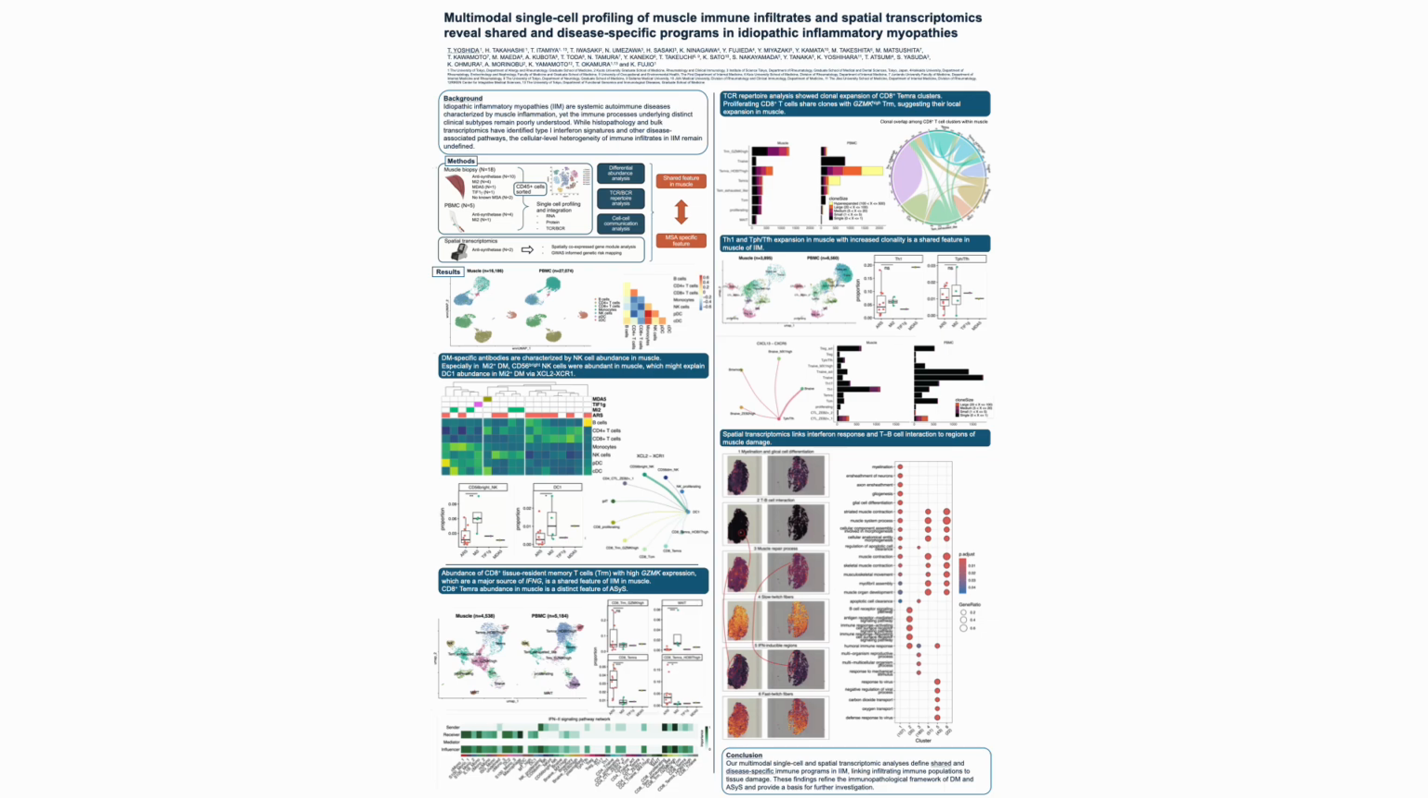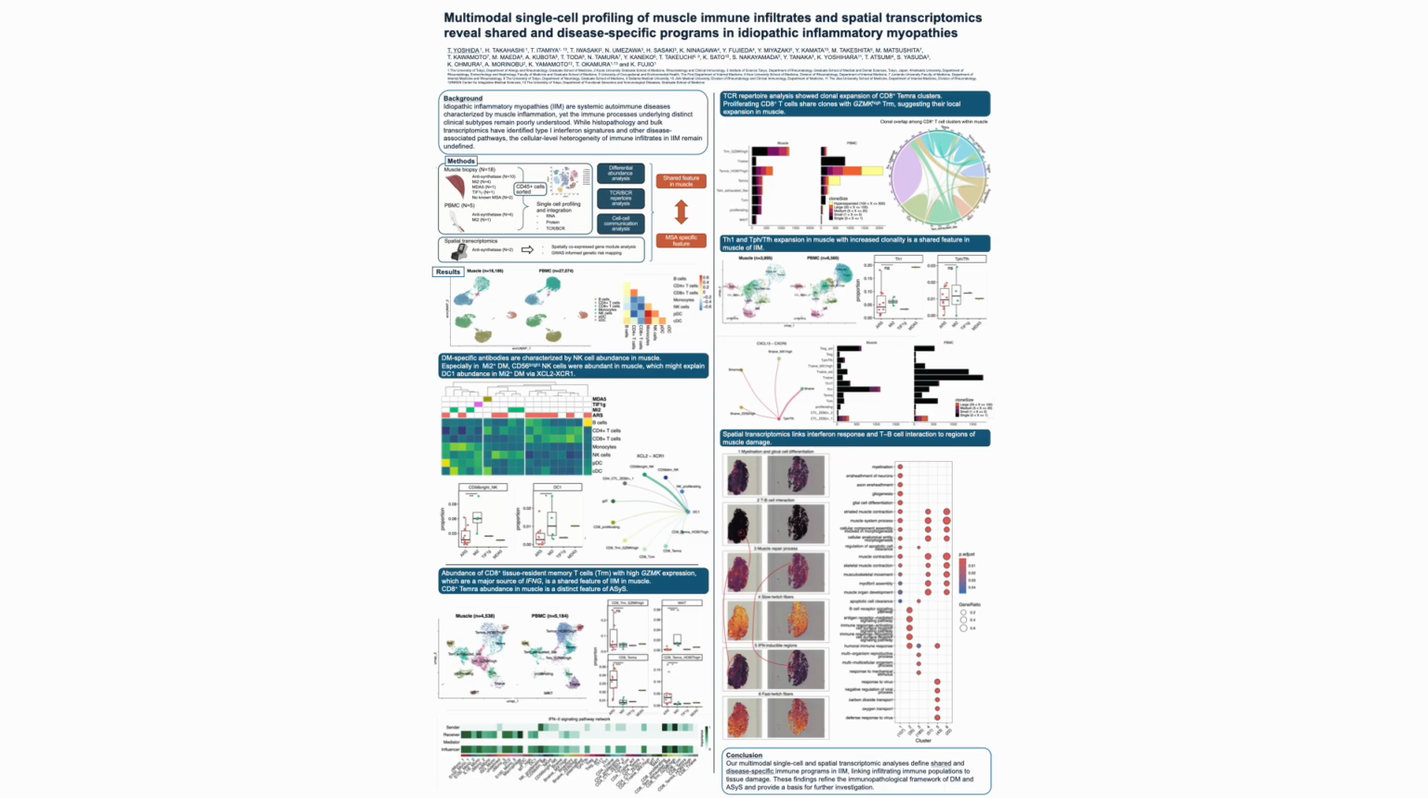While previous studies have identified features such as type 1 interferon signatures, the cellular heterogeneity of immune infiltrates in muscle tissue remains poorly understood. To address this, we performed a multimodal single-cell analysis of muscle immune cells combined with spatial transcriptomics. We obtained muscle biopsies from 18 patients with IIM, including dermatomyositis and antisynthetase syndrome. Matched peripheral blood samples were available for 5 patients.